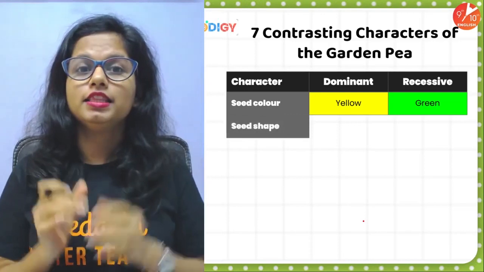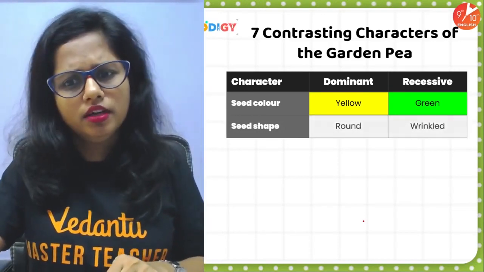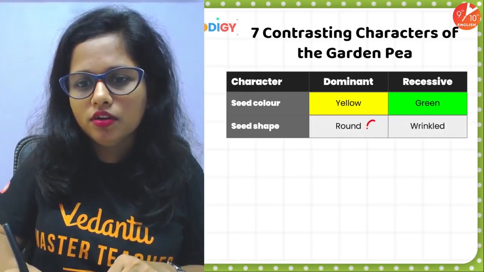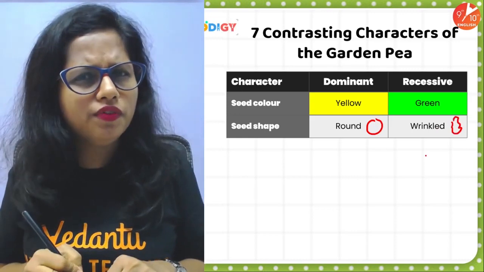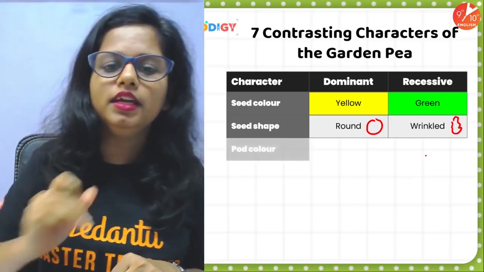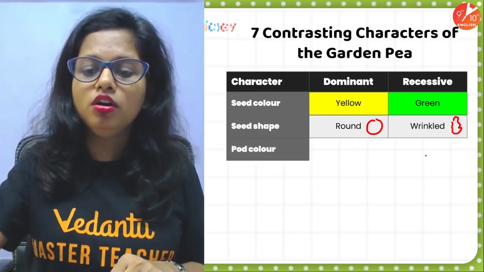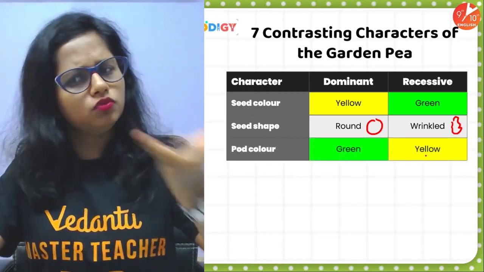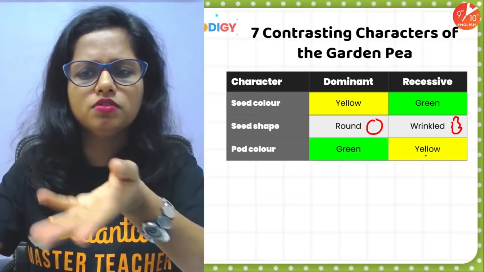Then the seed shape. How is pea? Round. It's round. But at times we also see this wrinkled kind of pea. Then pod color. When we talk about pod color, he saw either the pods were green or the pods were yellow. Like green peas in green pods, yellow peas in yellow pod.